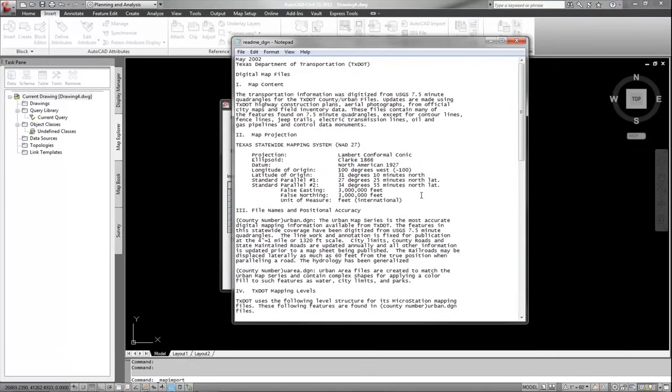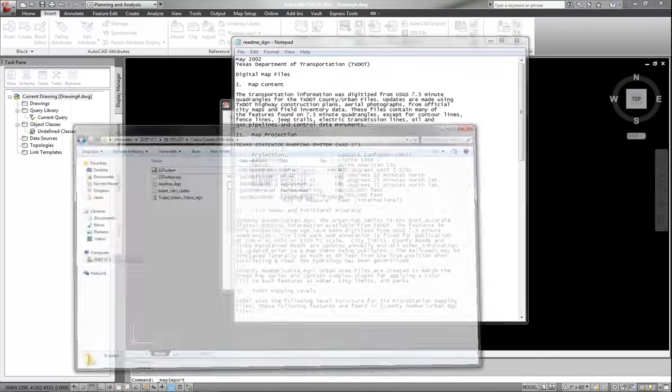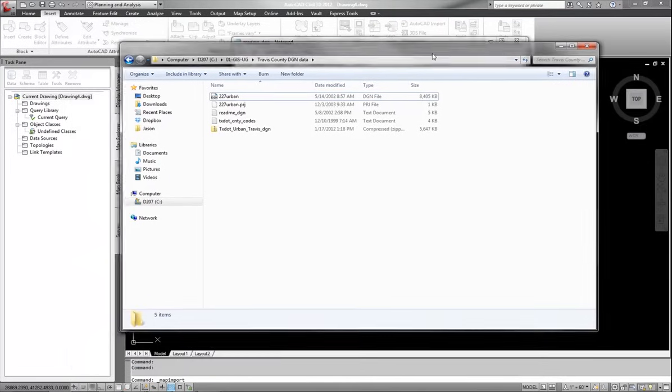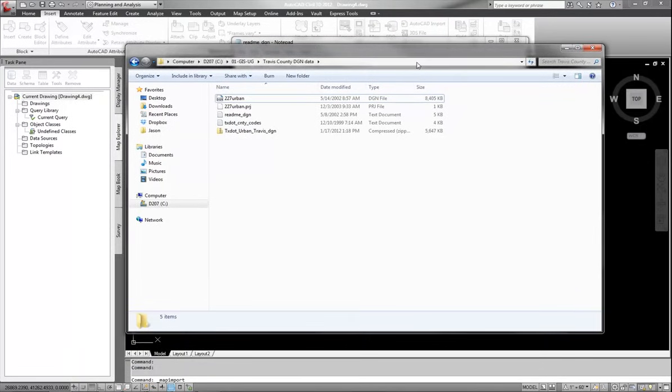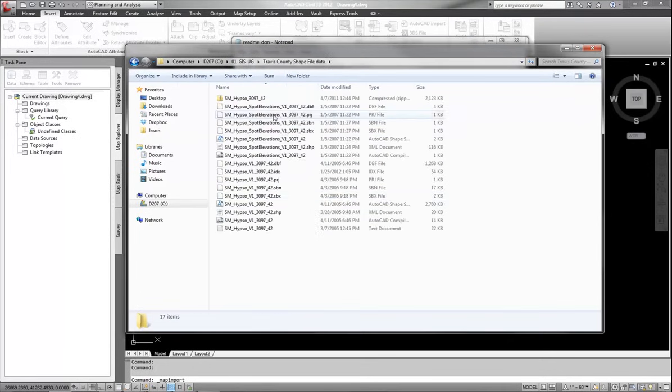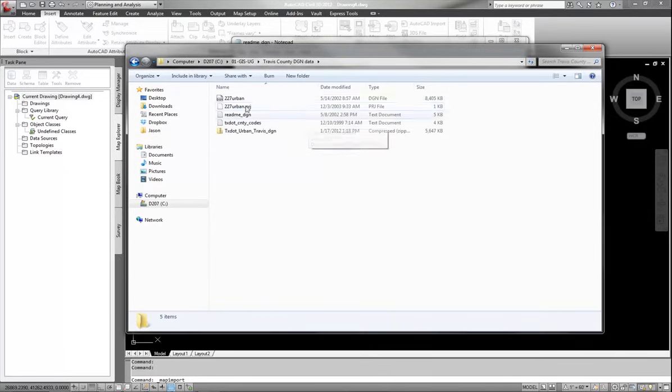Okay, so when you import and download data off of any GIS website, you're probably going to be getting a whole bunch of data with it: PRJ files, DGN files, code files. I also have some for the other shape files that I'm going to be looking at. All this data here, you don't want to get rid of that. That's highly useful information that you're going to need. Another mistake most people make in this case, let me talk about the DGN file, is like, I only need this file, so let me just erase everything else. But before you erase it, you have to understand that these are the files that this file is using to do the GIS importation properly.